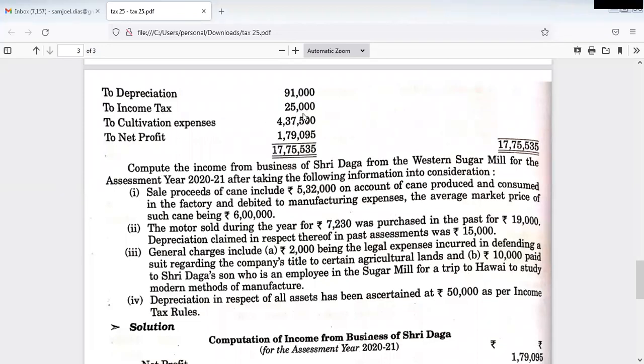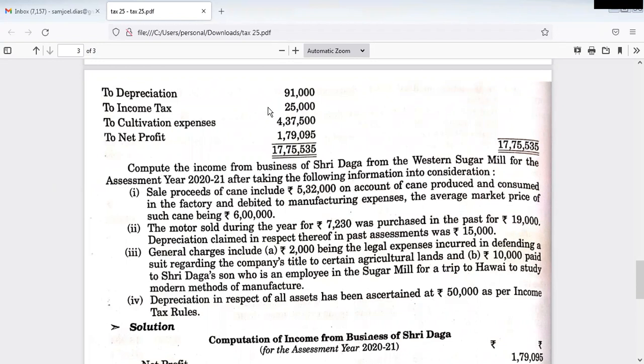Then income tax 25,000 debited in the profit and loss account. Now income tax, as I have already said, is not at all related to the business. Income tax is a tax on total income and not on business income. So it is not connected with the business, so we have to add it back.